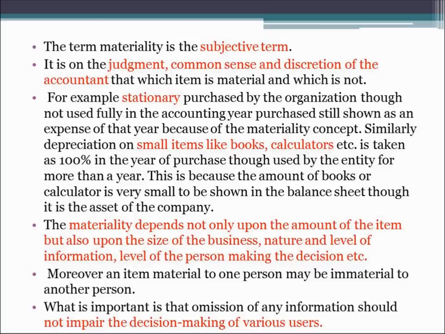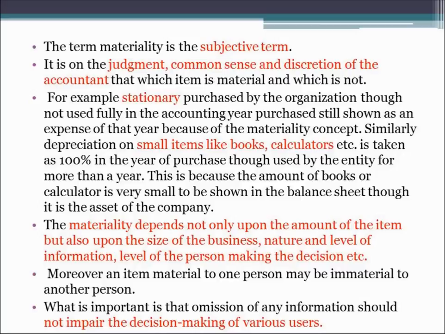But if I am thinking that a certain transaction is going to have a bigger impact on the decision of the person who is using the financial statement, then that transaction should be accounted. Moreover, an item material to one person may be immaterial to another person, as I have said previously. It depends upon person to person and organization to organization.